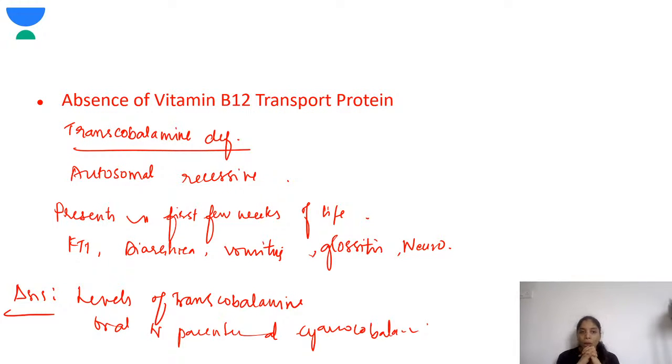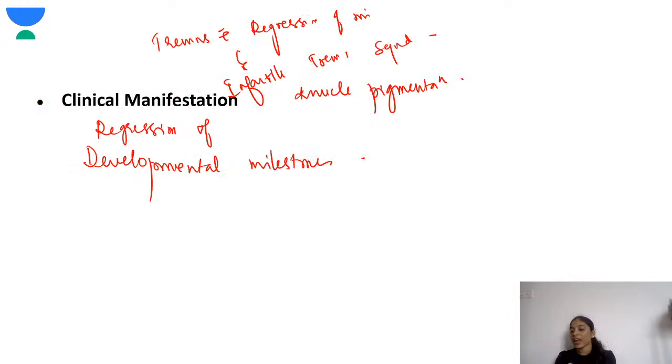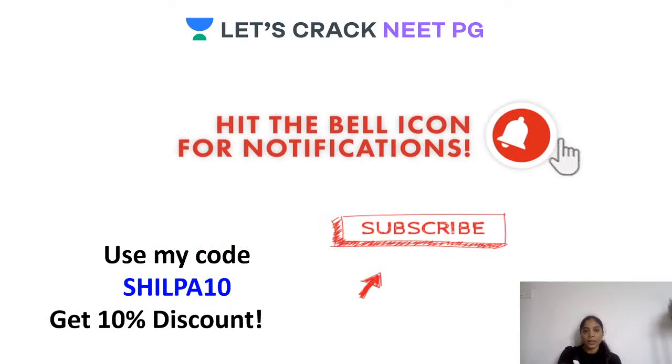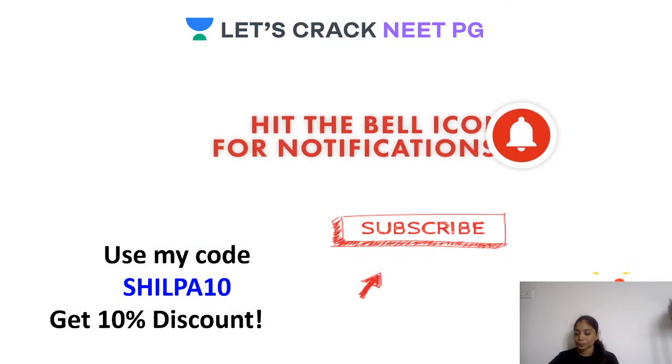Very good. So in vitamin B12 transport protein, that is transcobalamin deficiency, you have to check for the transcobalamin levels, because the vitamin B12 levels are normal and it might confuse you with the diagnosis. So this was about it.